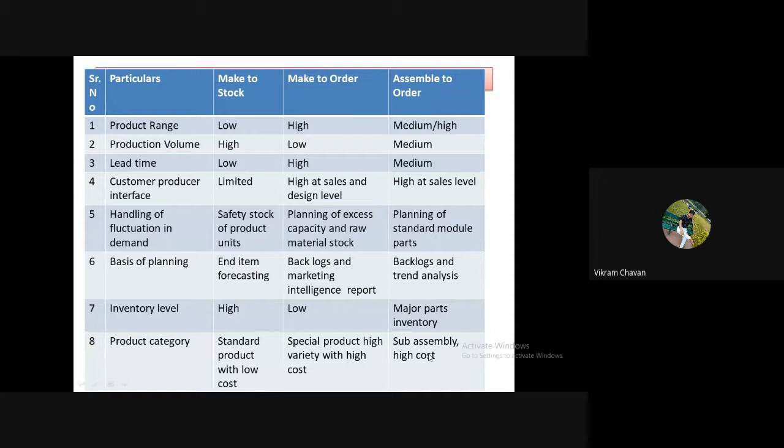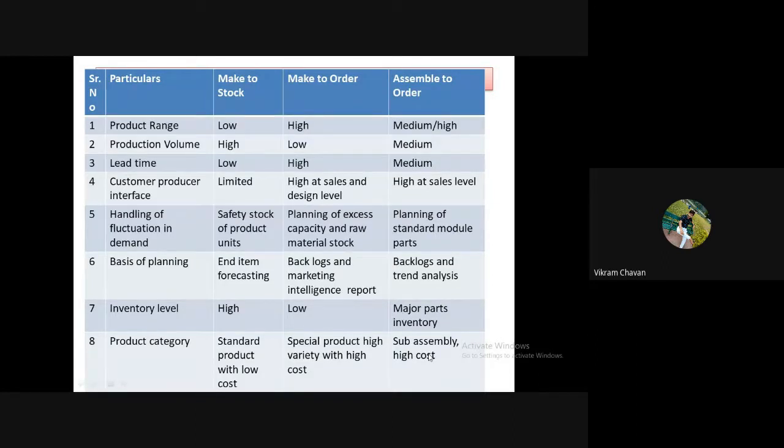Then the fifth one, handling of fluctuation in demand. How the fluctuation in demand or the rise in demand in the market can be handled by these production system types. In make to stock production, companies maintain their safety stock of product units.